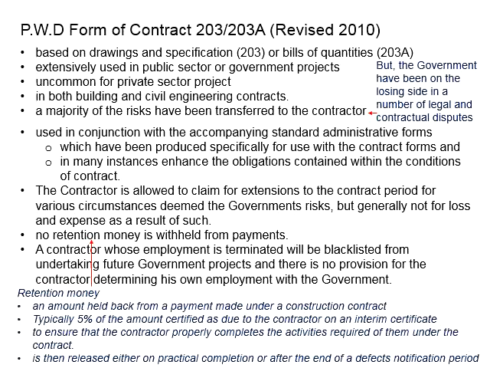Another unique characteristic of this standard form of contract is that the contractor is allowed to claim extensions of the contract period, especially under circumstances deemed government risk.